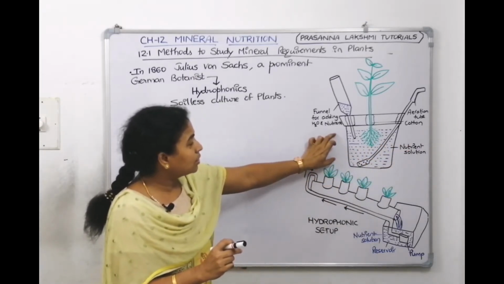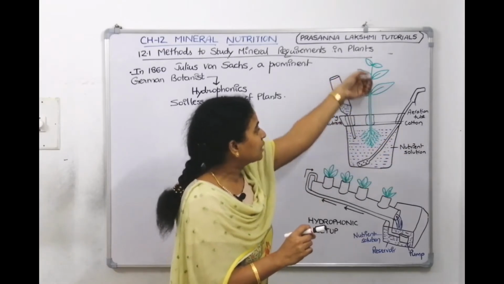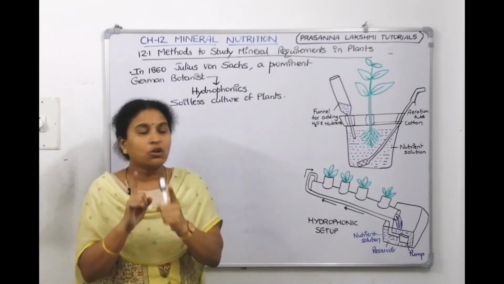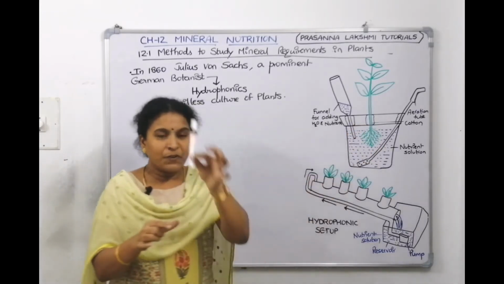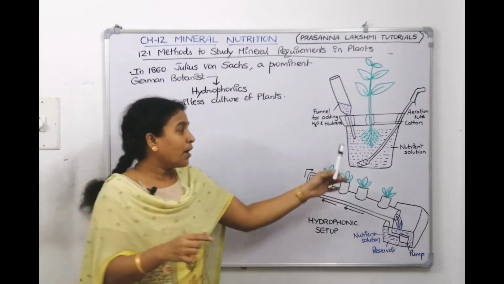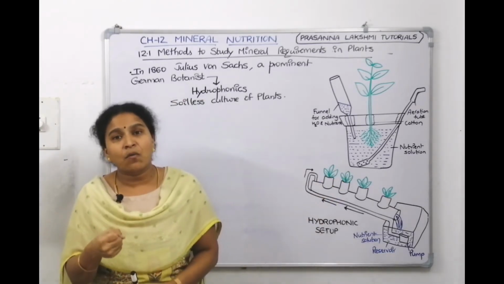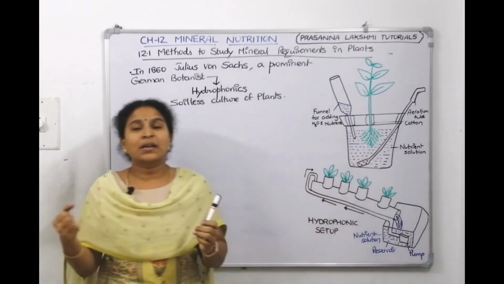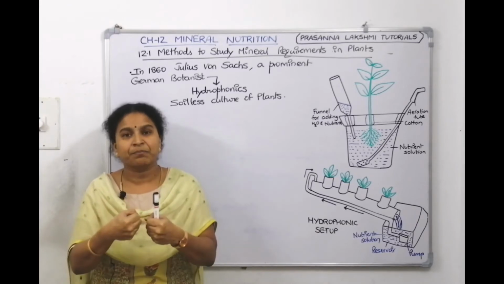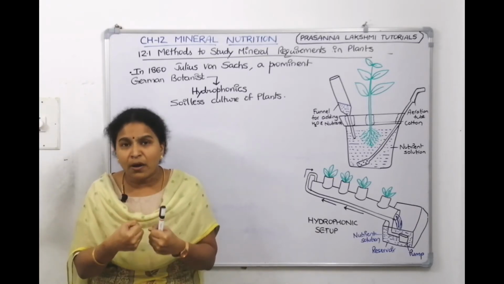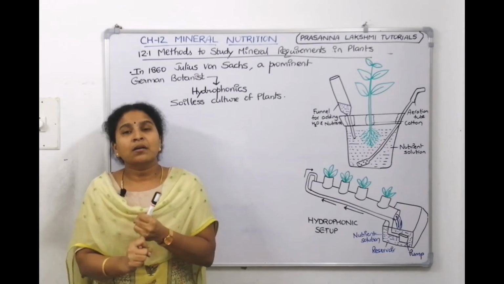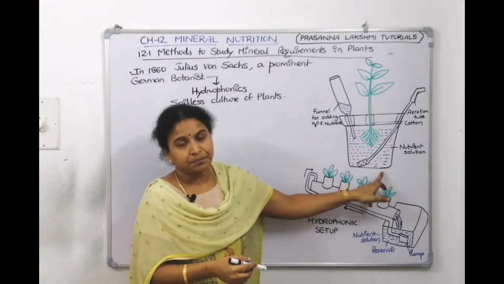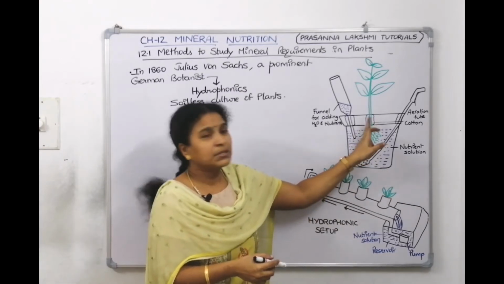In this nutrient solution, you are keeping a lid and you are fixing a plant. When you are fixing it, it should not go this way. So you are using stoppers or cotton plugs to fix the plant perfectly. If it is soil, you can nicely dip it inside, but in water it doesn't give that stability. For that reason, we are using cotton plugs, which will give additional support for the plant to stay stiff. So why does a plant need soil? One for the grip, another because through the soil it takes the minerals. Now those minerals you have already dissolved in the water, and for grip, we are using stoppers and cotton plugs.